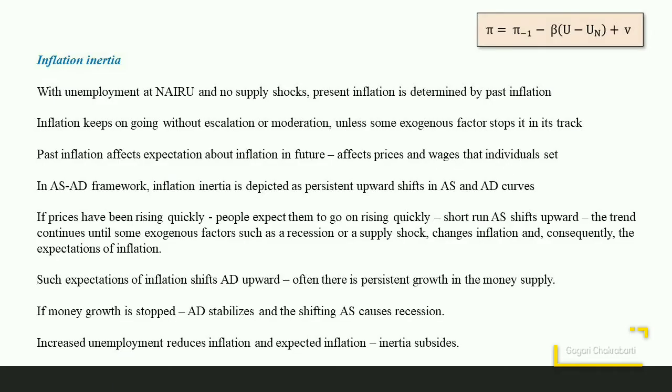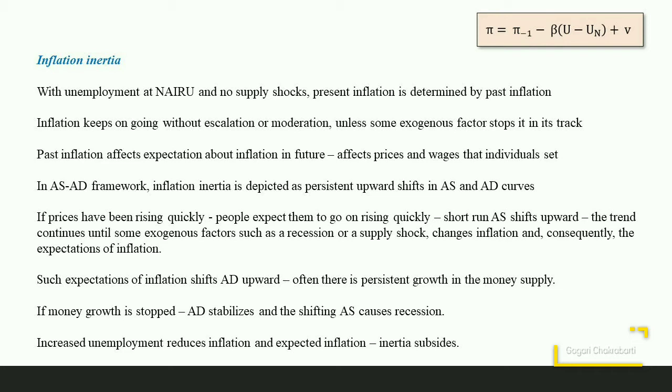The equation for Phillips curve also implies that there is some inflation inertia. In this form of Phillips curve equation, the natural rate of unemployment is often termed as NAIRU, or the non-accelerating inflation rate of unemployment. So if we assume that the economy is operating at NAIRU and there is no supply shock, then present inflation is determined by past inflation.